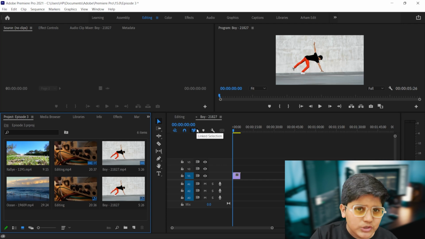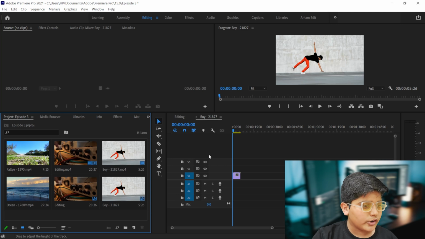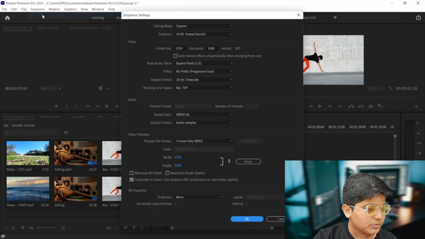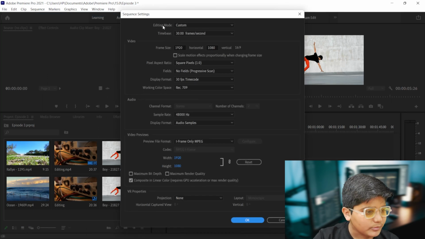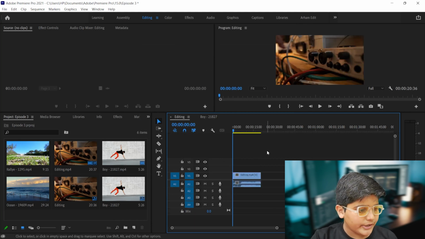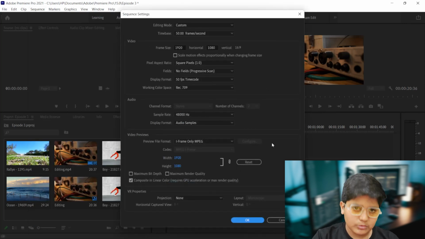So now we have made 2 sequences, like you can see here, the boy and editing. It's quite awesome. Now you can check the settings of your sequence. How can you do it? I am in the second, the boy one, so you can just go to sequence and sequence settings, and you can see the result: frame size, editing mode, time base, pixel aspect ratio, very good. And if you want to go to editing, you can just go to editing, sequence settings, and you can see, quite awesome.